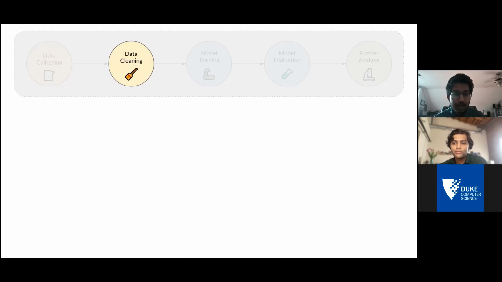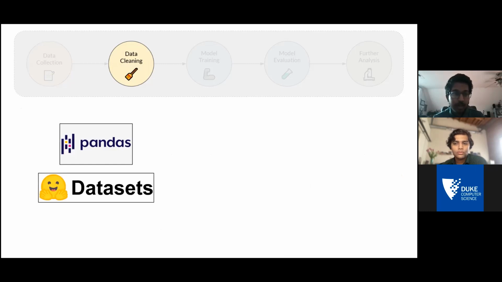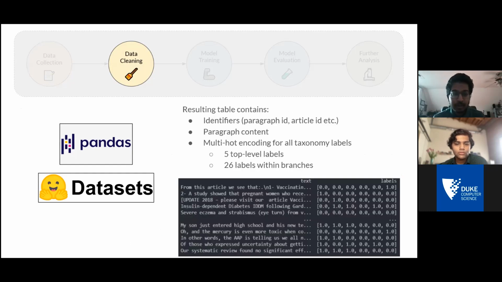Yep, and so to do data cleaning, one of the main tools we use is Pandas. And after we're done cleaning, we convert to a Hugging Face dataset. So Hugging Face is an NLP library that specifically aids us with our model training. And so this is sort of the result of what we have. We keep track of certain identifiers, stuff like paragraph ID and article ID, and we also keep track of, obviously, the content of each paragraph.